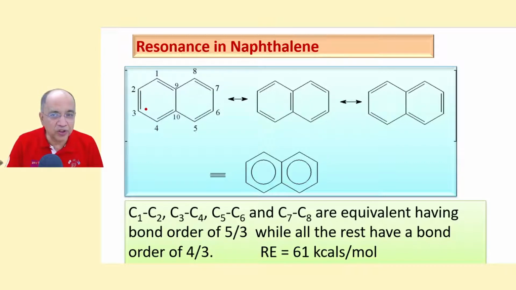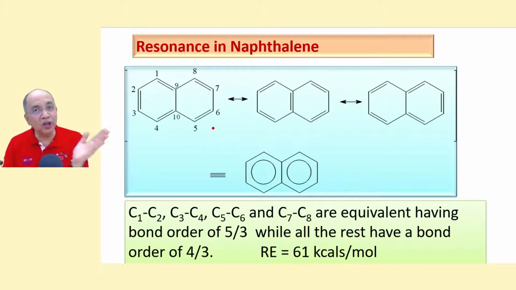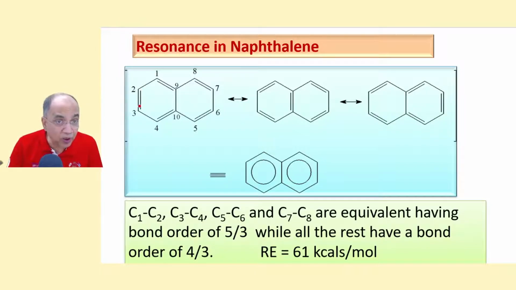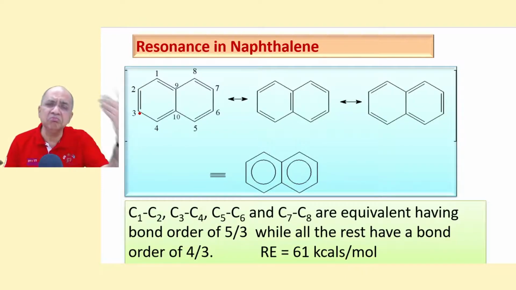One in which the pi bond will be between this 2, 3. The other one in this. The third one is in this. So you look at the vertical positions and put a double bond in all the positions alternately. If you put a pi bond here, the others are well defined.